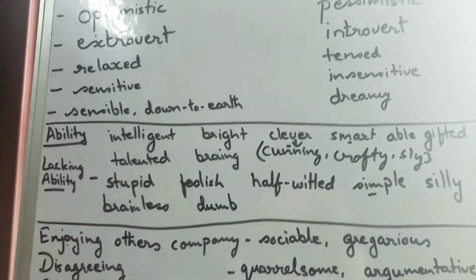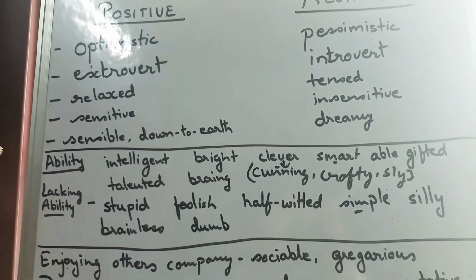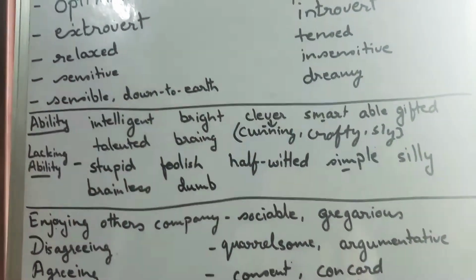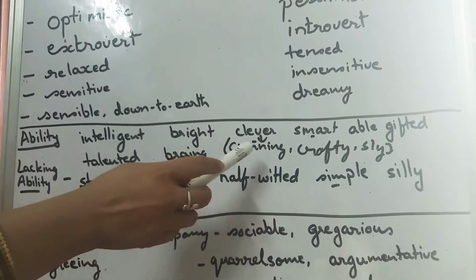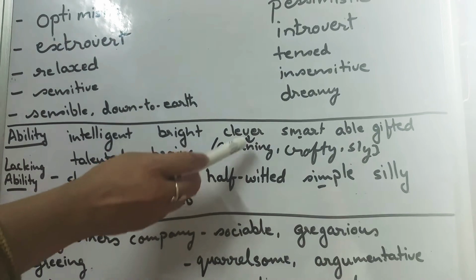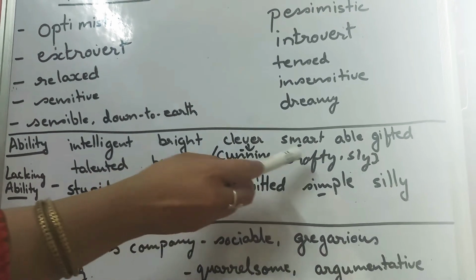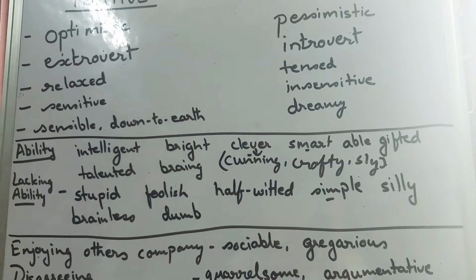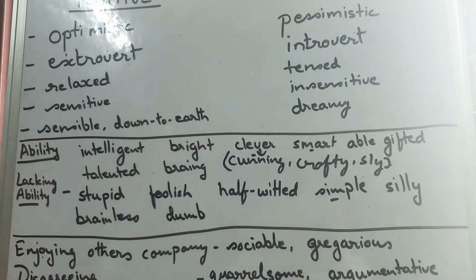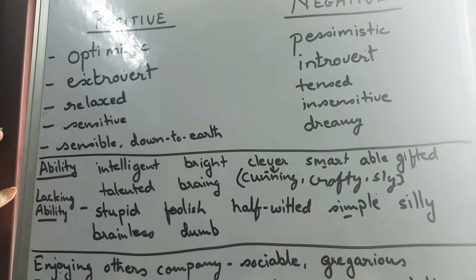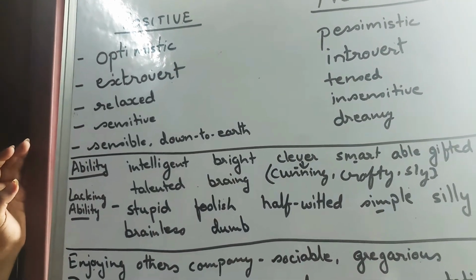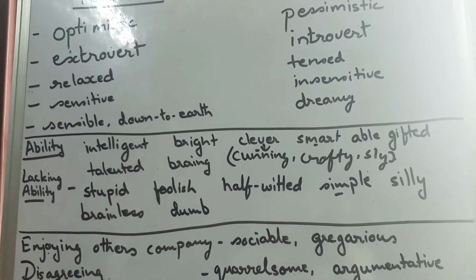Like if we are talking about intelligent, that is the bright side of a person, then the child is clever also, the student is clever. And if we are using clever for negative, then cunning, crafty and sly are the synonyms to that. Smart. Smart is another word which can be used for positive and negative also. Completely depends how you take the sentence.